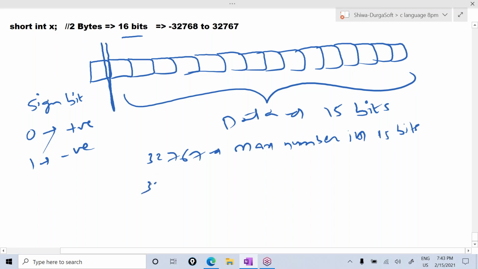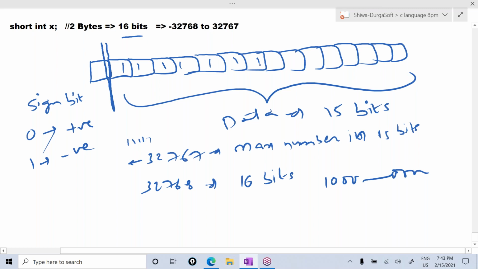If you take 32,768, how many bits will be there? 16 bits will be there. So 1 and 15 zeros will be there. For 32,767, the binary value is 15 ones. So 15 ones will be stored here, in the 15 bits memory location that can store 32,767.